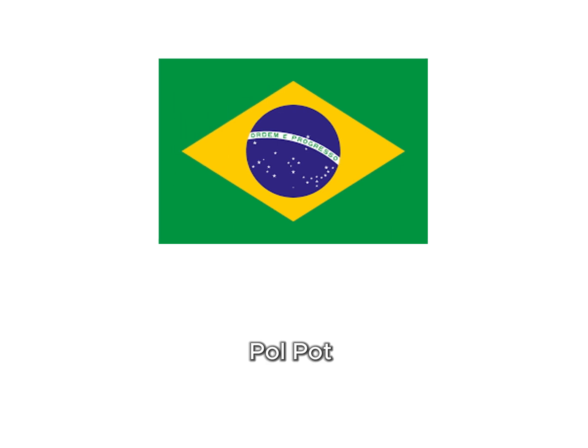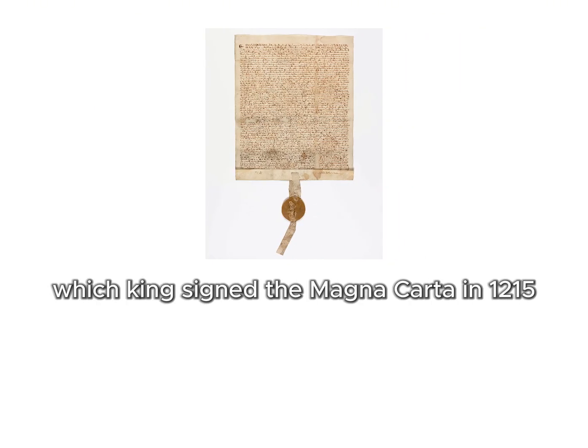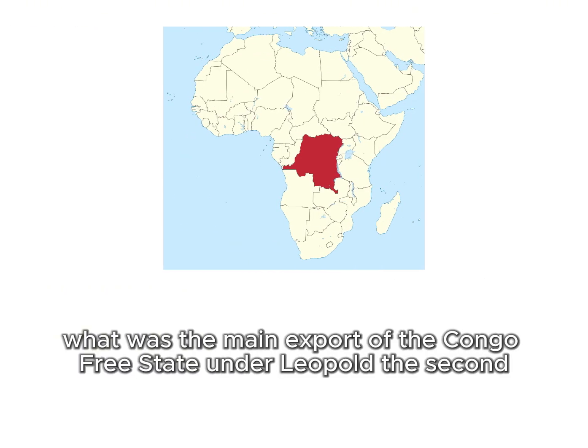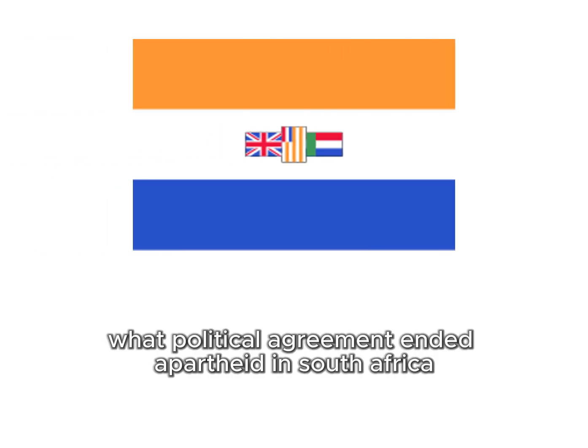Question 29. Who was the leader of the Khmer Rouge in Cambodia? Pol Pot. Question 30. Which country abolished slavery in 1888, making it the last in the Americas to do so? Brazil. Question 31. Which king signed the Magna Carta in 1215? King John. Question 32. What was the main export of the Congo Free State under Leopold II? Rubber. Question 33. Who led the successful revolution in Iran in 1979? Ayatollah Khomeini.